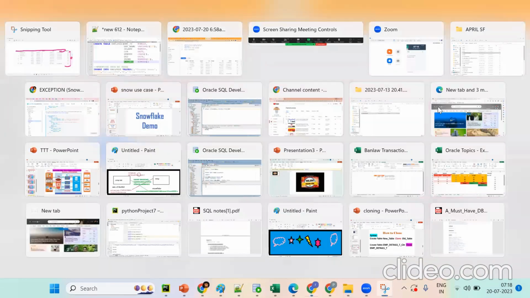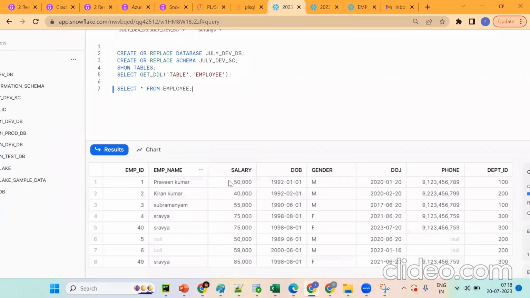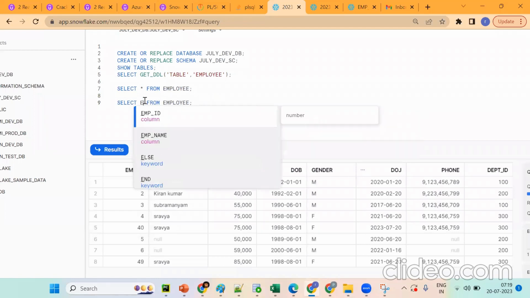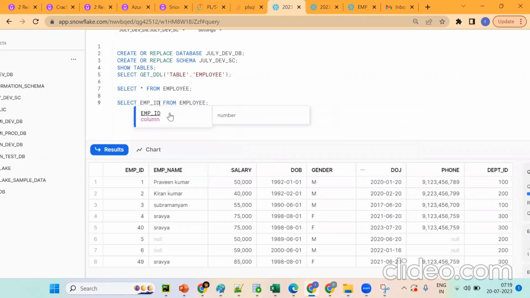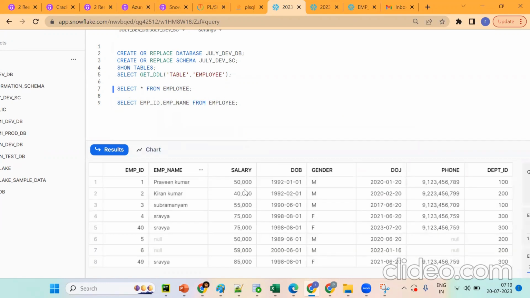Okay, so here star is nothing but what? Say, the projection operator. It will project all the columns. Suppose I don't want all the columns, then what happens? We can write employee ID, and it's giving only employee ID. Got the point? So star is nothing but a projection. Remember, select is very important because we want to fetch data and see it. It is projecting all the columns in the particular table.